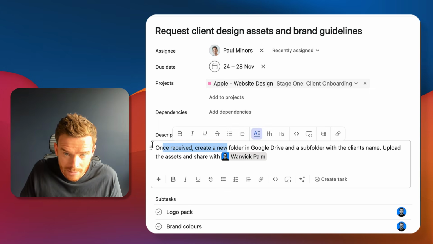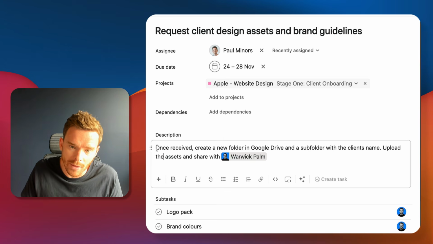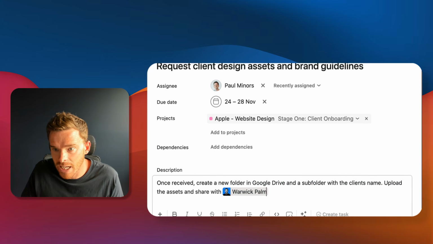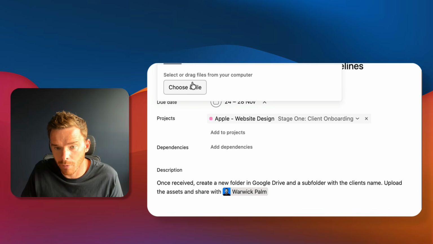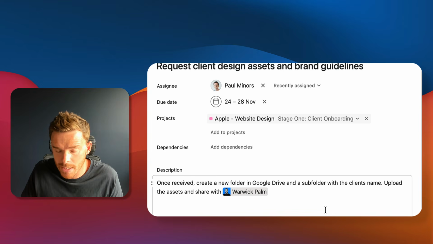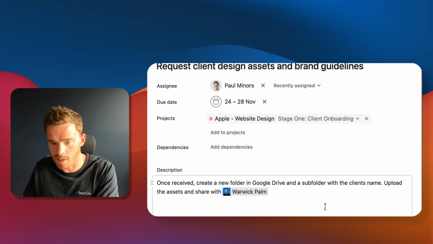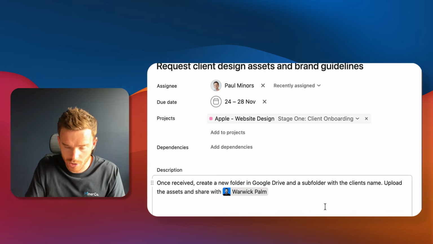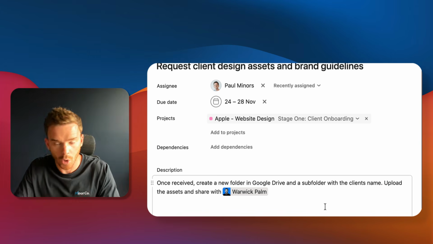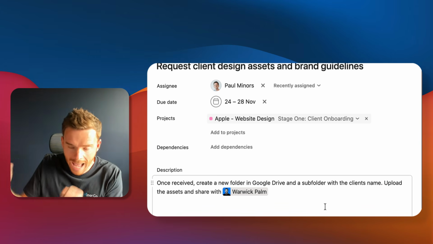How do we do it? That's really where you can provide the instructions in the description. You can also upload attachments. If you click the paperclip, you can upload files from your computer, Google Drive, OneDrive, or SharePoint. And that way, the person who's working on this task can read the description, the brief. They have the attachments and documents they need all in one place so that they know how they actually can